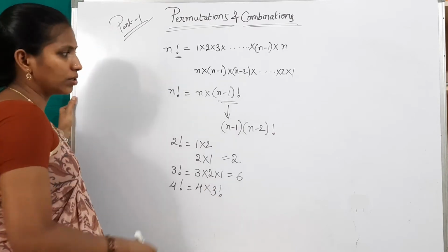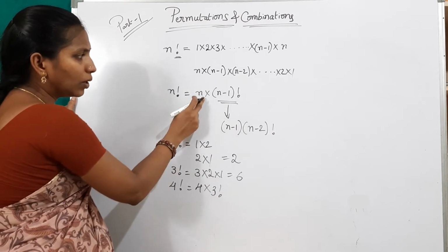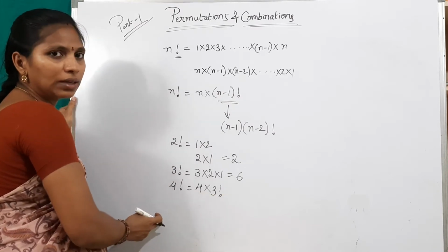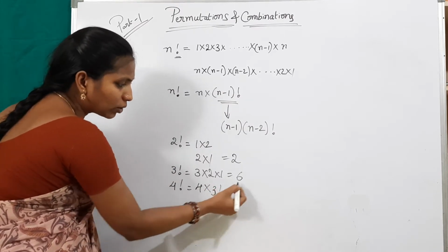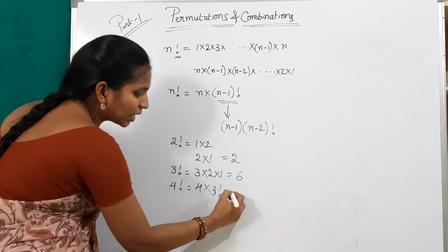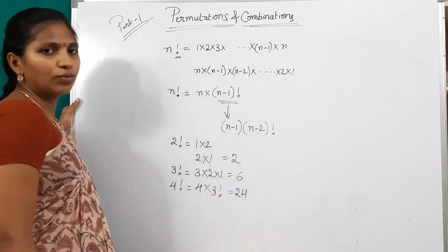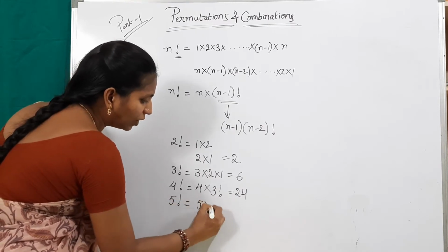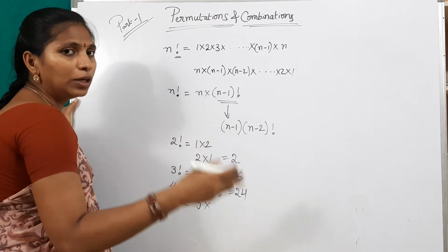Now 4 factorial equals 4 into 3 into 2 into 1, or 4 into 3 factorial. We can write like this. See here, n factorial equals n into n minus 1 factorial. Like that, 4 into 3 factorial. So what is the result of 3 factorial? 6 here. 4 into 6 equals how much? 24. Now 5 factorial equals 5 into 4 into 3 into 2 into 1.